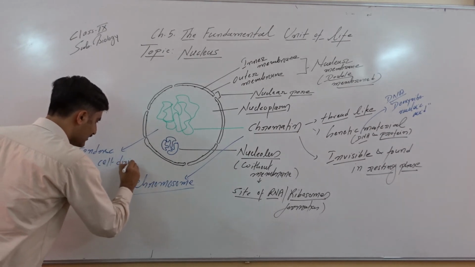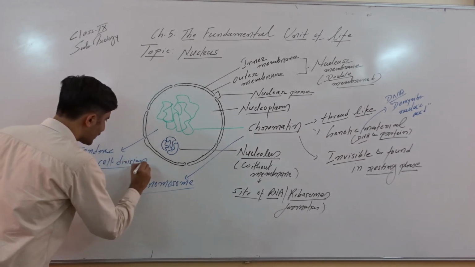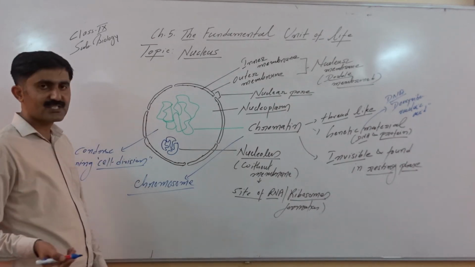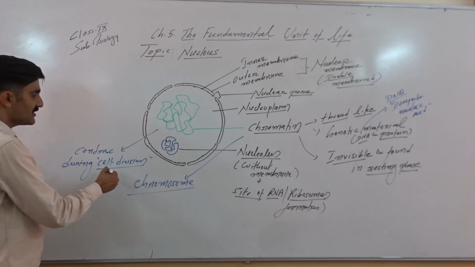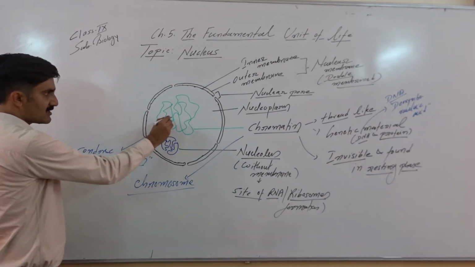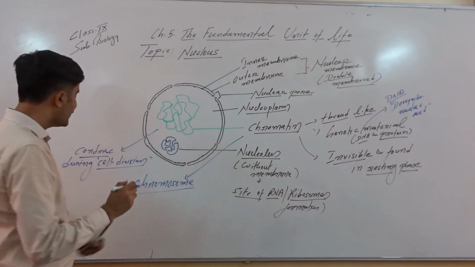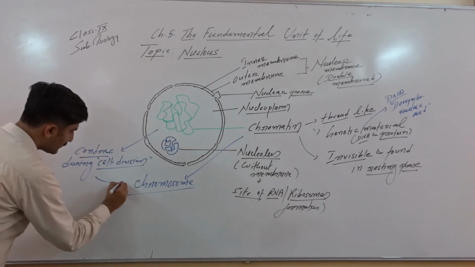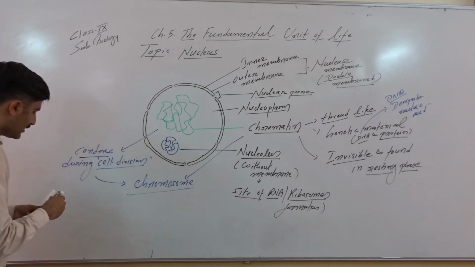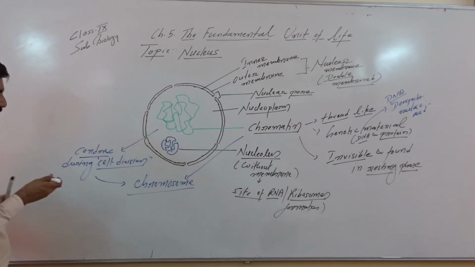When the cell gives birth to another cell, as we all know according to cell theory, new cells arise from pre-existing cells. So at the time of cell division, please remember this chromatin condenses, and due to condensation of chromatin there is formation of chromosomes. When a thread condenses, there will be formation of a rod-like structure.